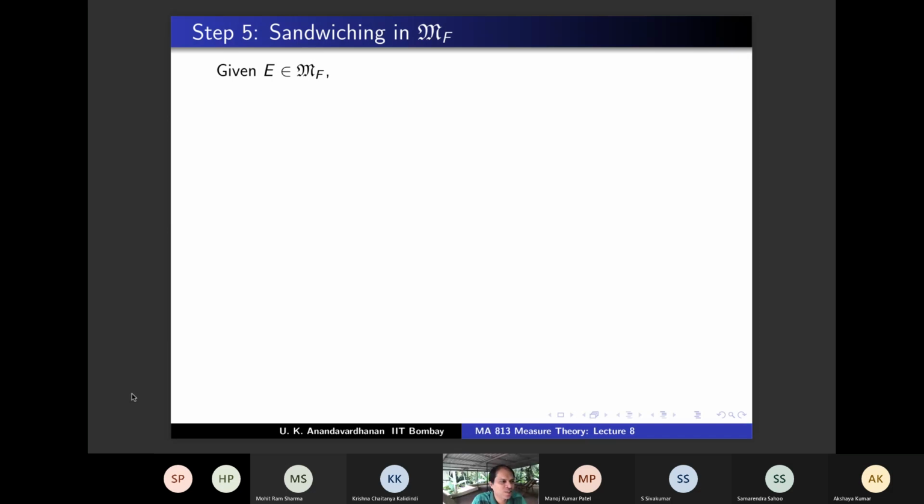Anyway, so sandwiching in M_F. What are we going to sandwich? Given E in M_F, we are going to sandwich. What will be the bread slices where this E will go in?